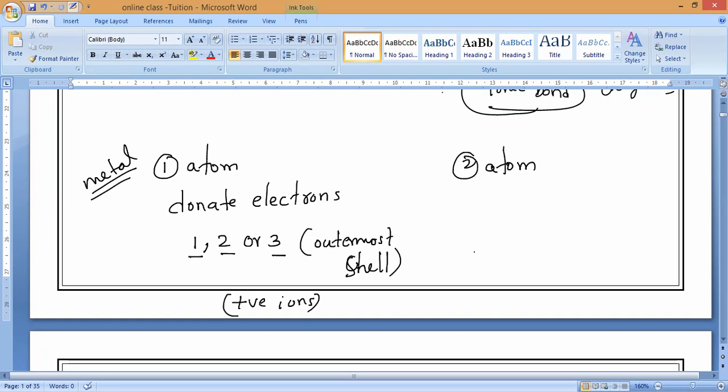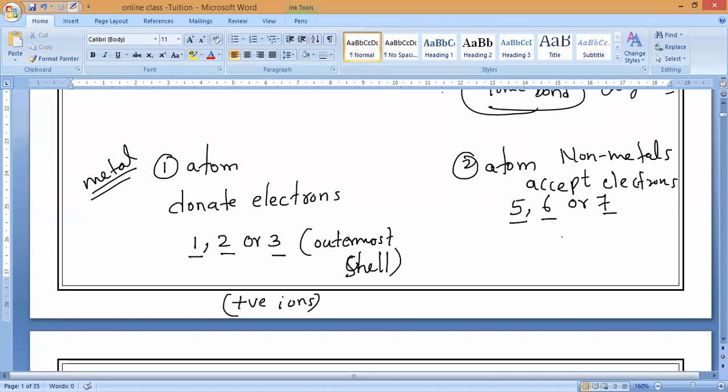Now non-metals: what valency do non-metals have, guys? Non-metals have a valency of 5, 6, or 7 electrons in the outermost shell. They are ready to accept electrons, and they will form negative ions. This is not new to you, but you should remember it. So between these positive and negative ions, the bond will form.